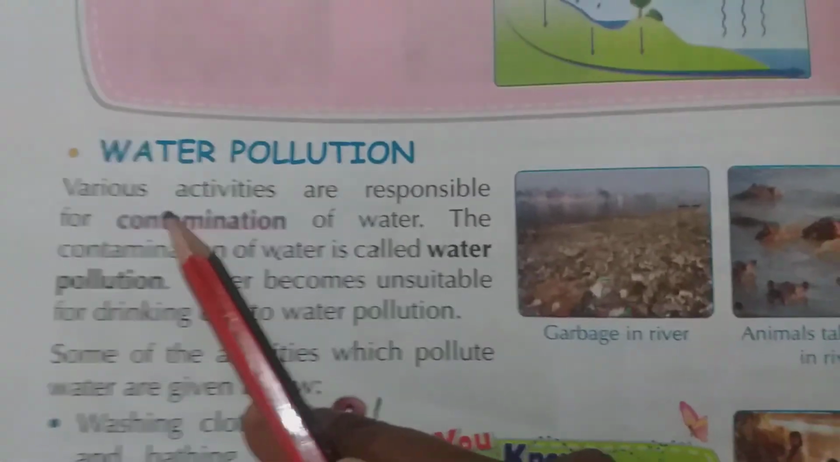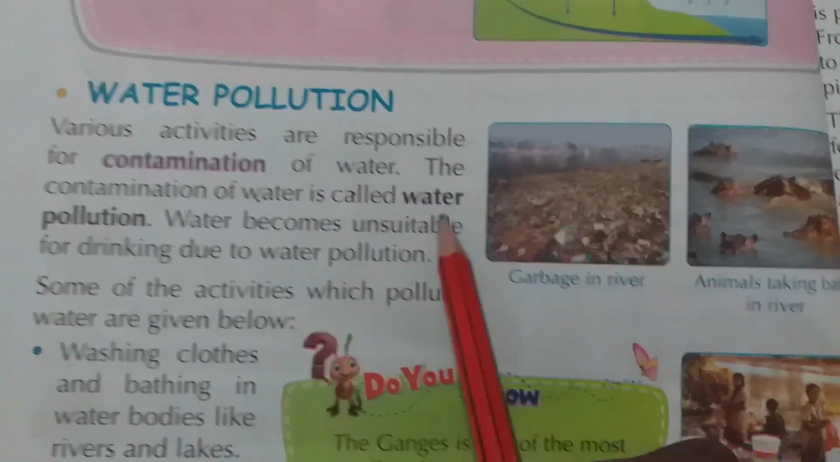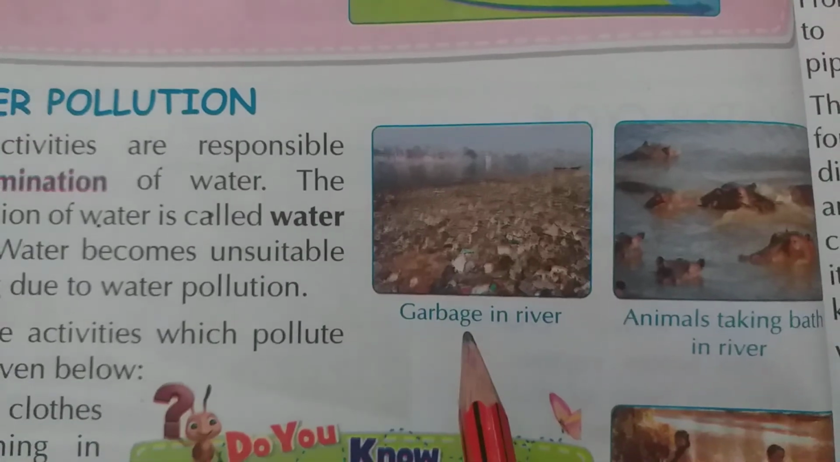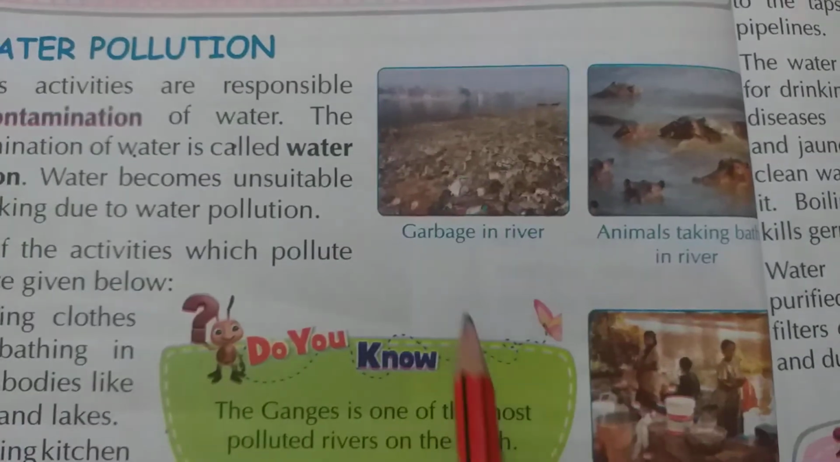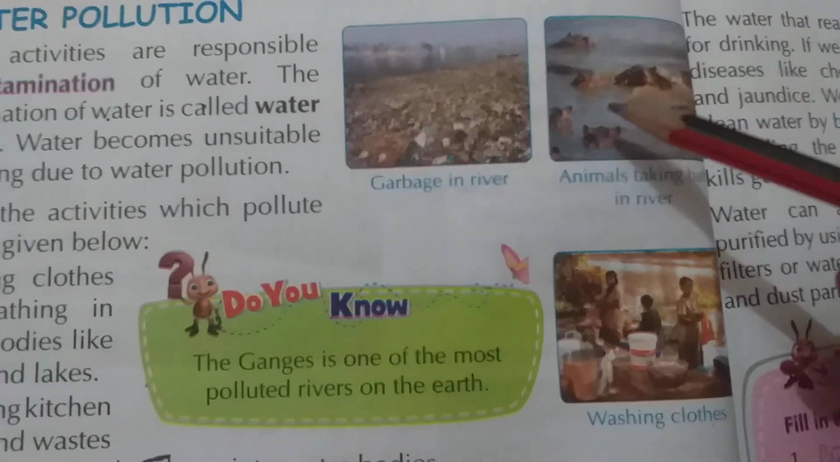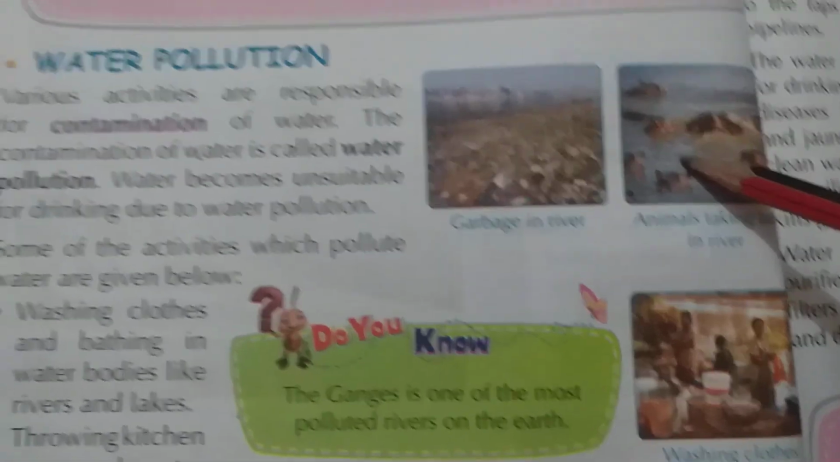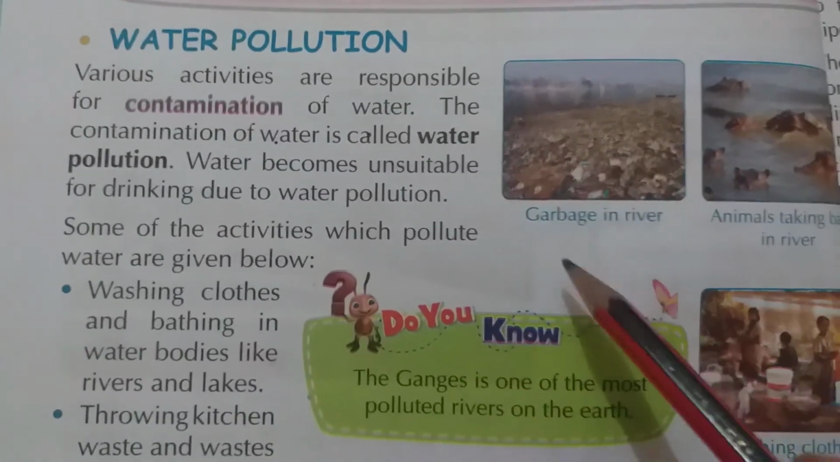After this class we can learn about water pollution. You can see some pictures here class. Garbage in the river, animals taking bath in the rivers, and washing clothes. All these activities you can also see in your neighborhoods. These things pollute our water.